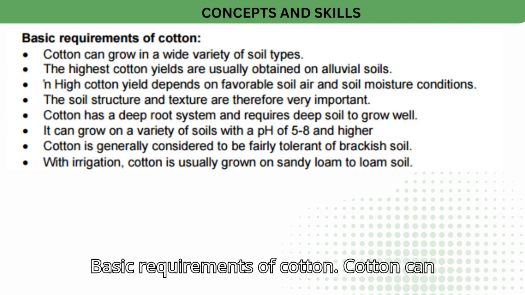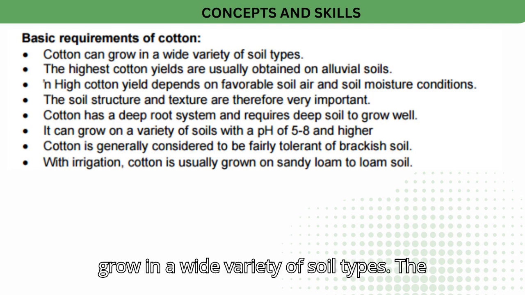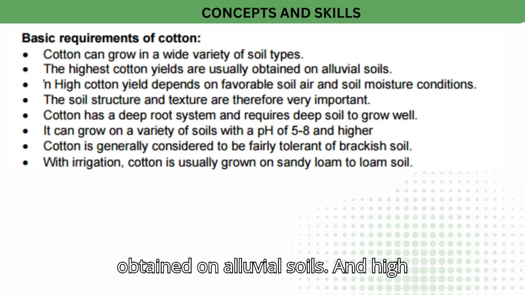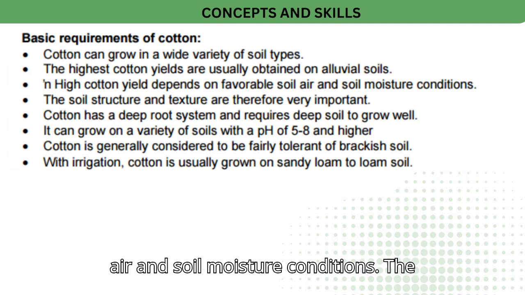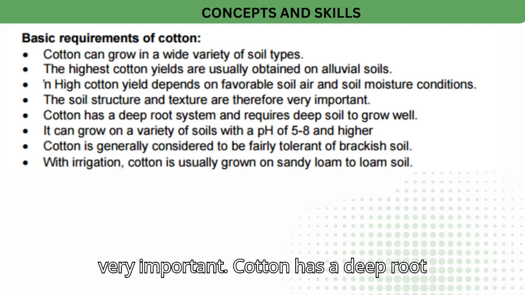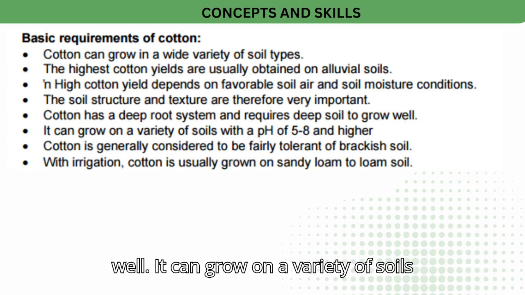Basic requirements of cotton. Cotton can grow in a wide variety of soil types. The highest cotton yields are usually obtained on alluvial soils. And high cotton yield depends on favorable soil air and soil moisture conditions. The soil structure and texture are therefore very important. Cotton has a deep root system and requires deep soil to grow well.